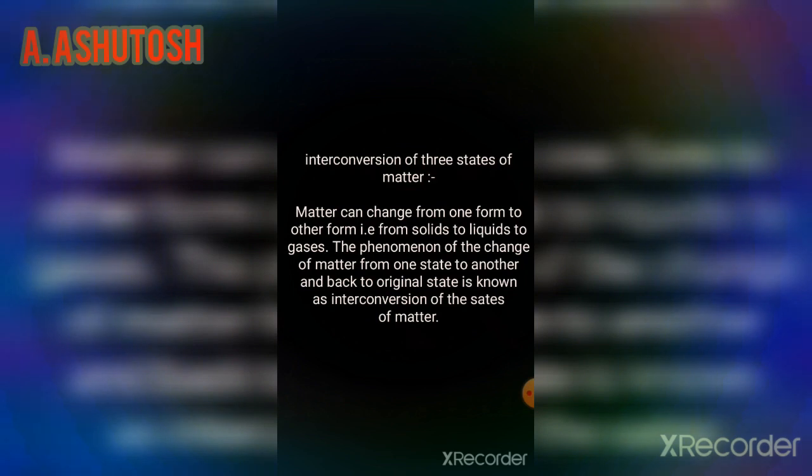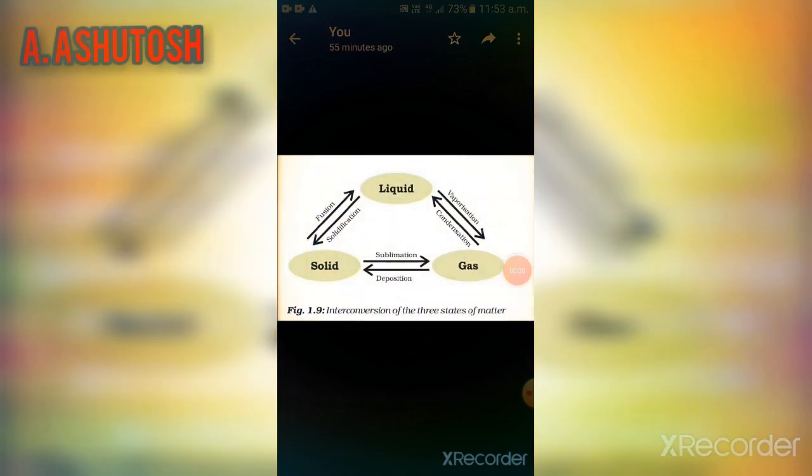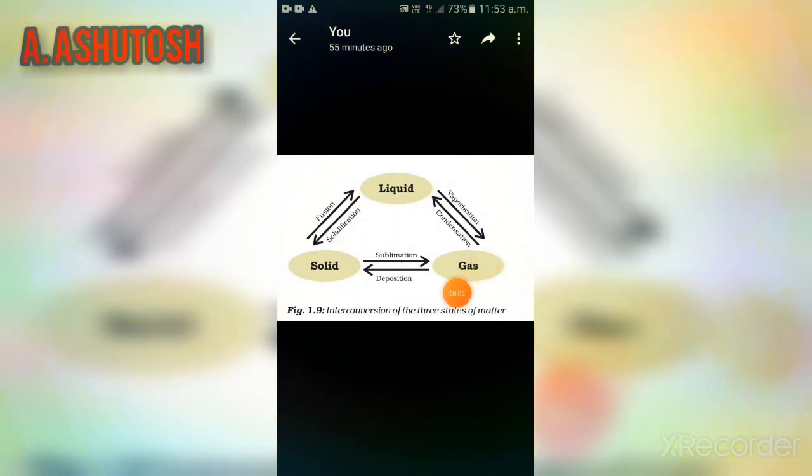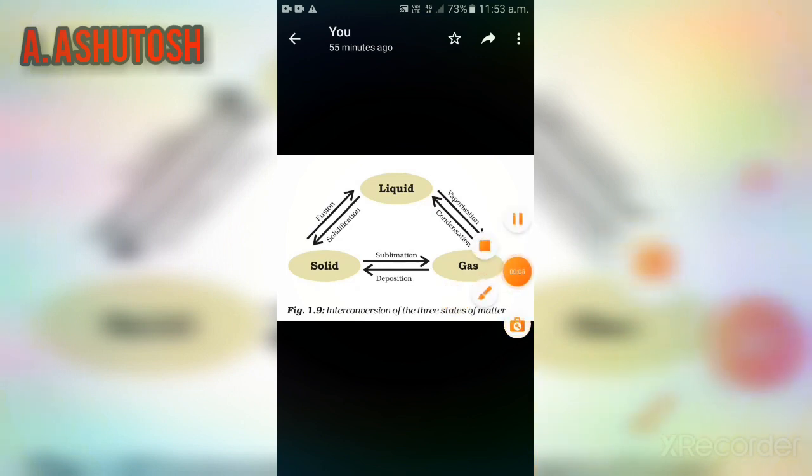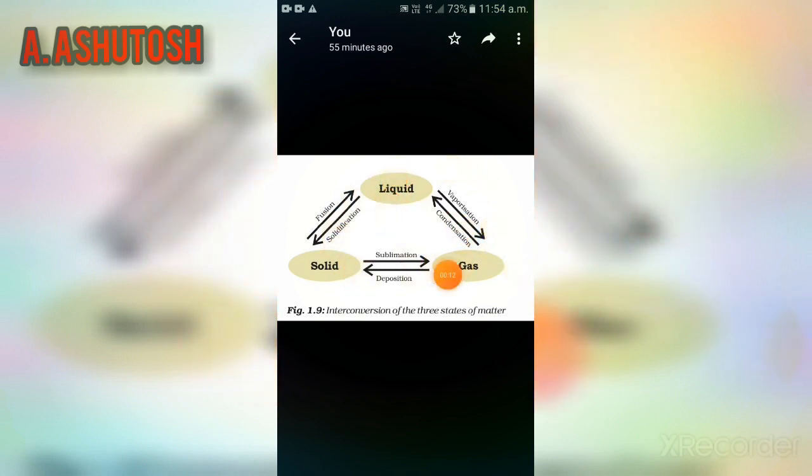Then come to interconversion of three states of matter. Matter can change from one form to another form. That means from solid to liquid to gas. The phenomenon of the change of matter from one state to another and back to its original state is called interconversion of states of matter. This is the figure of interconversion of three states of matter. Solids change to liquid and liquids change to gas.